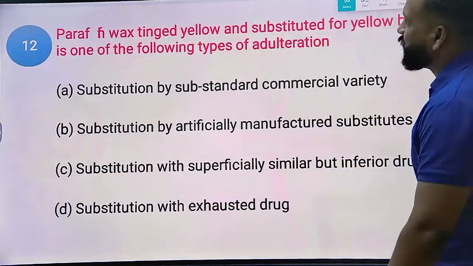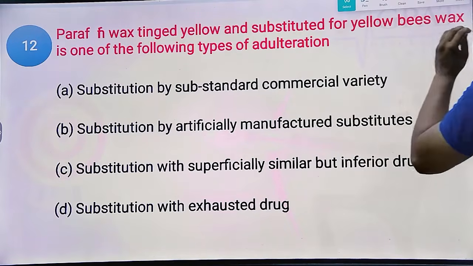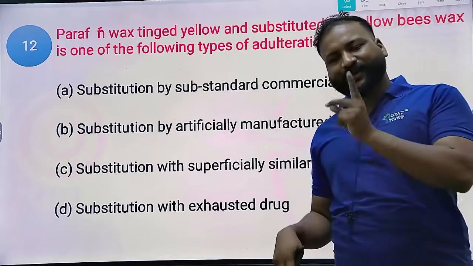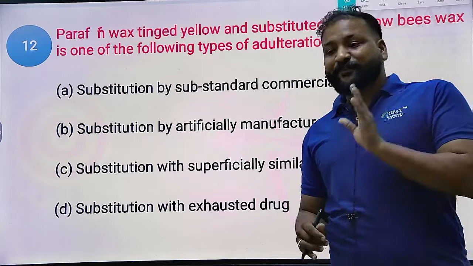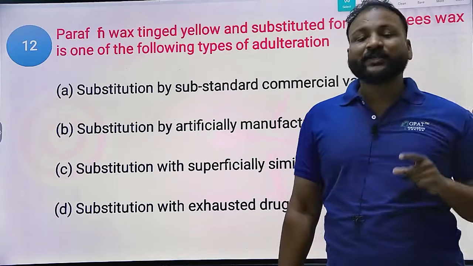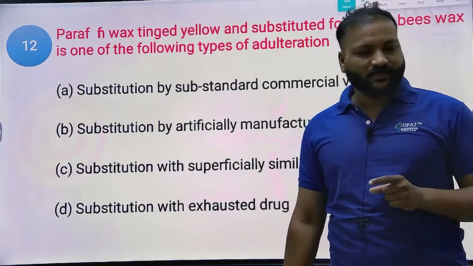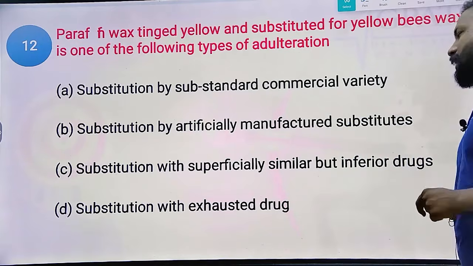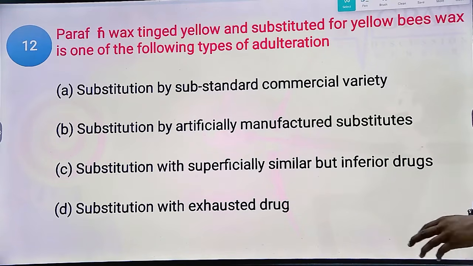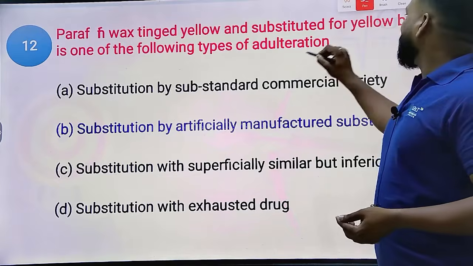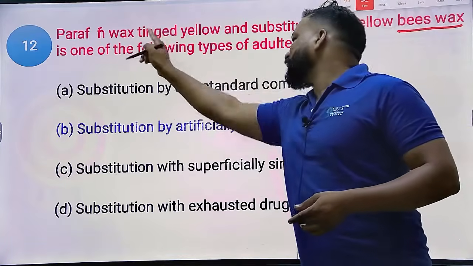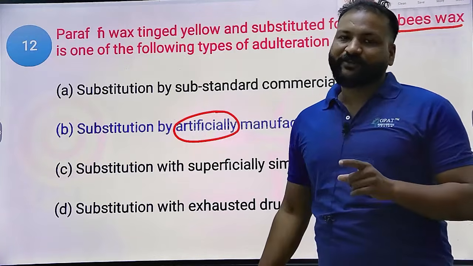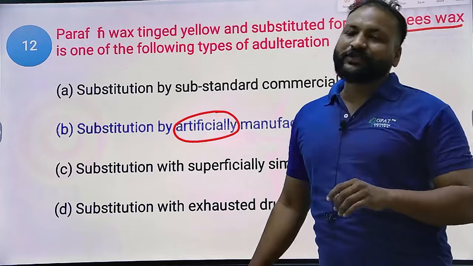Next question. Paraffin wax tinged yellow and substituted for yellow beeswax is one of the following types of adulteration? In adulteration, two types are there, direct and indirect. In that, we should remember different case studies: substitution using exhausted drugs, substitution using artificially manufactured substances. Undoubtedly option B, because beeswax is natural, whereas paraffin wax is artificially prepared. We color the paraffin wax yellow, so it looks similar to beeswax.